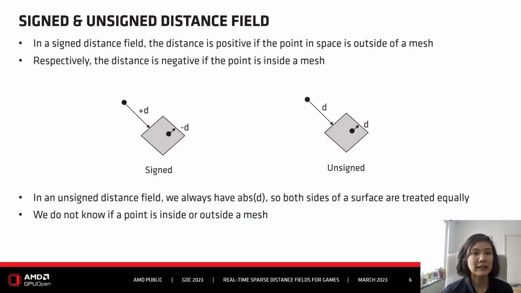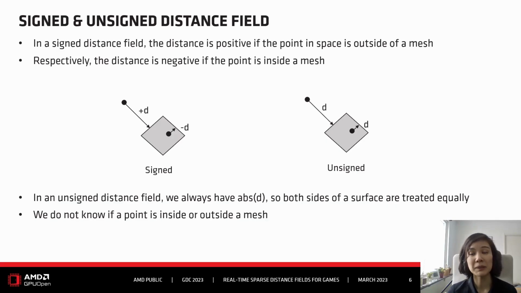generating a signed distance field is more expensive because we also encode more information in this distance field. But it's also generally less robust, especially if you don't know what type of content you're dealing with. If you have no control over the content, you basically have to assume the worst.